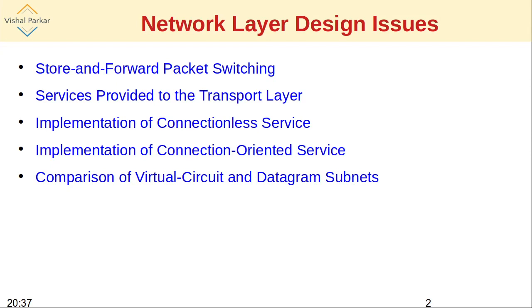We'll see the implementation of two important categories of services. One is connectionless service and one is connection oriented service. These are basically two important services which are provided by the network layer to the transport layer. At the end, we'll have a comparison of the datagram subnet and the virtual circuit.